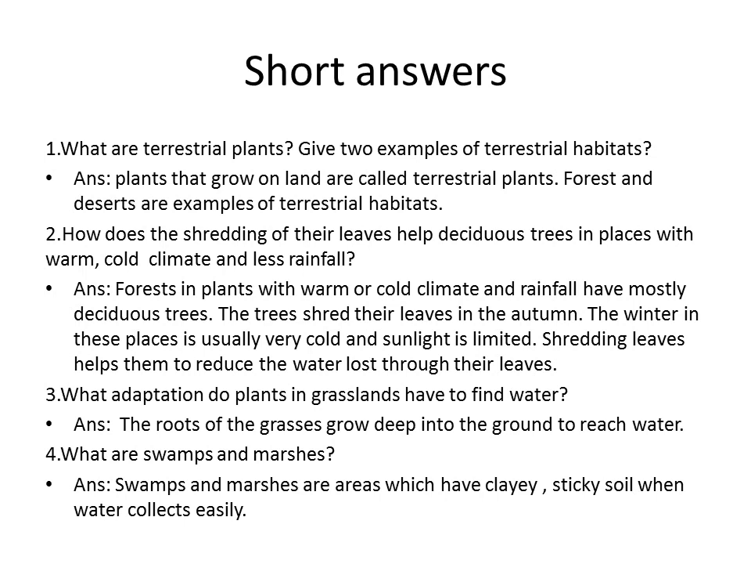Third one, what adaptation do plants in grasslands have? They find the water. In grasslands, mainly a large number of grasses will be there. These grasses grow deep into the ground in search of water. So the roots of the plants grow deep to reach the water. So what are swamps and marshes? Swamps and marshes are the areas where the soil is clayey, sticky and the water collects easily.